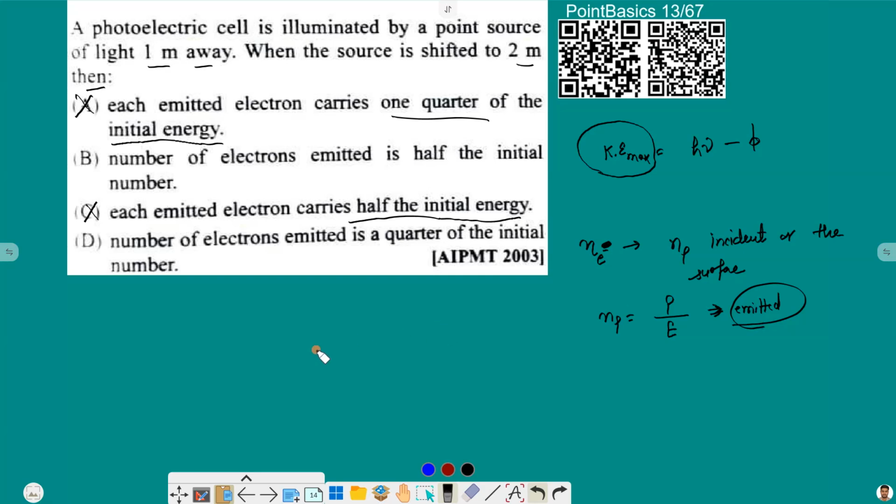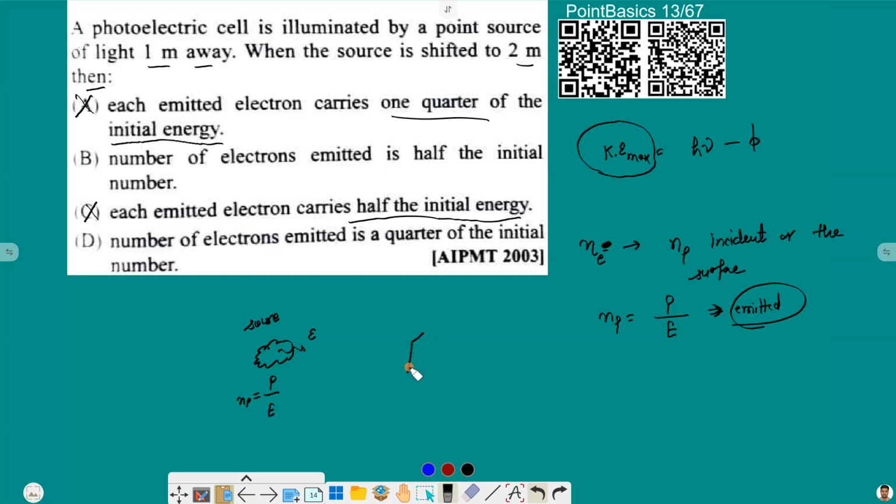For that, let's explain it this way. Suppose this is our source. This source has power P, and the energy of the photon it emits is equal to E. So the number of photons per second it is emitting is P by E.